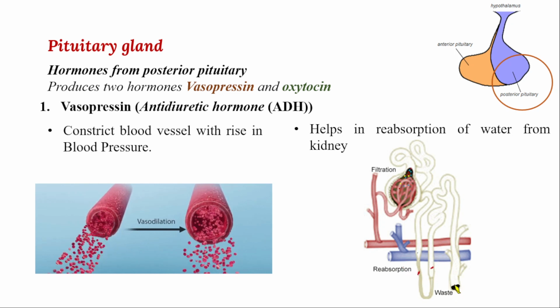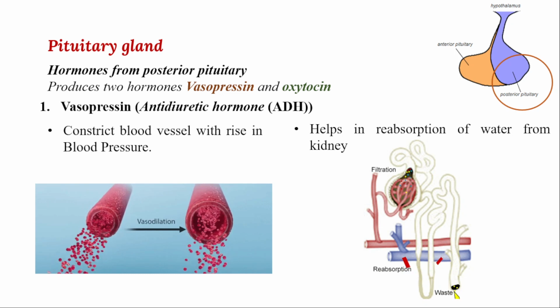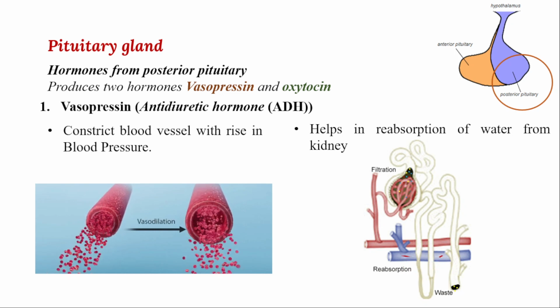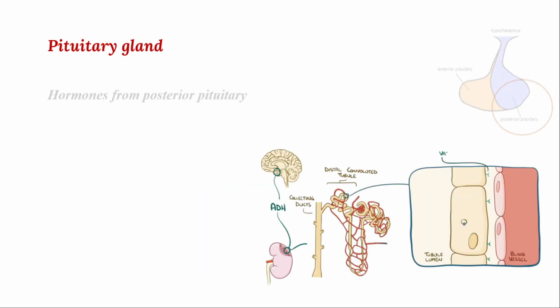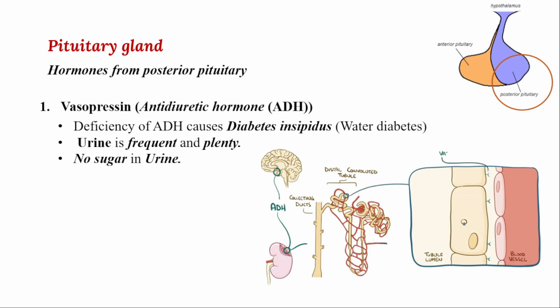To confuse people, they may ask what is the role of vasopressin, or they can also ask what is the role of ADH. The role of ADH is that it constricts the blood vessels to increase the BP. And one more role is that in an emergency condition like thirst, the water from the urine will be reabsorbed in Henle's loop by the release of ADH or vasopressin. Right? So deficiency of this vasopressin or ADH causes diabetes insipidus.